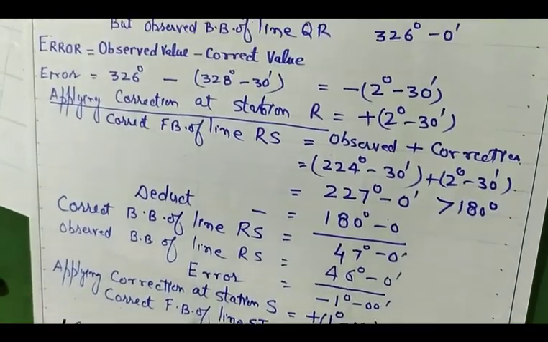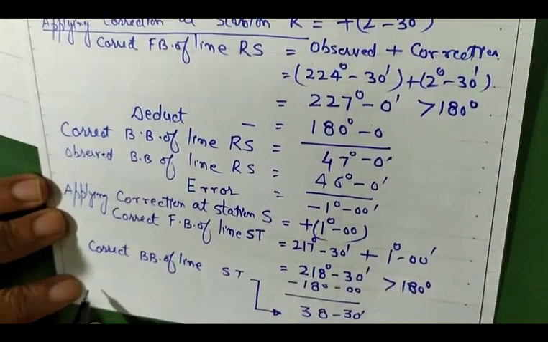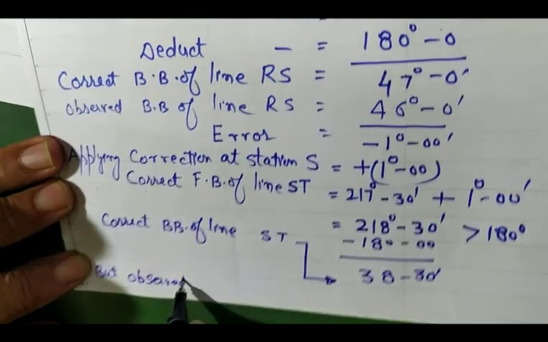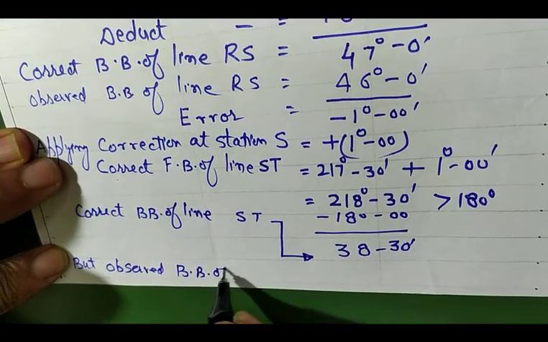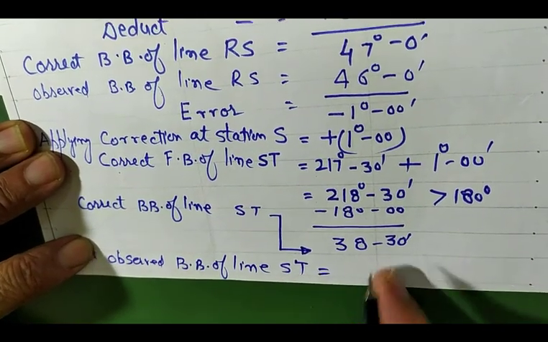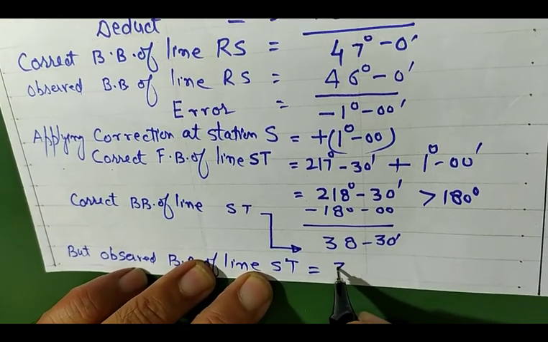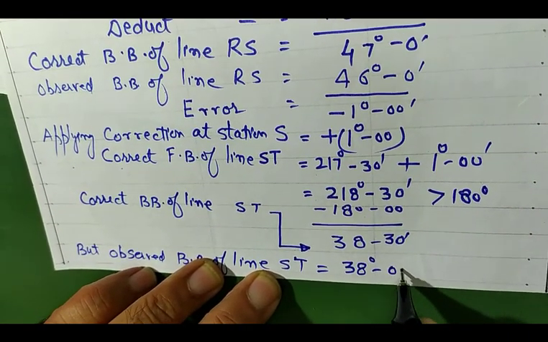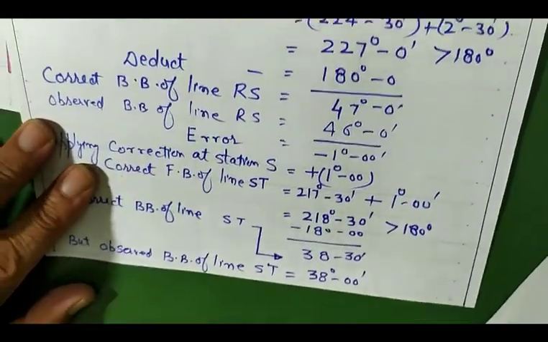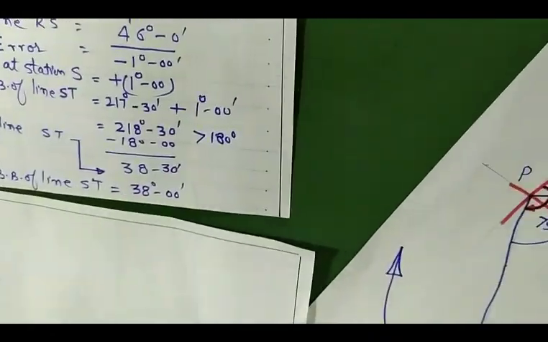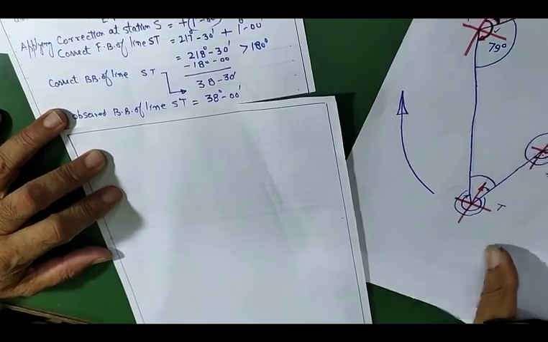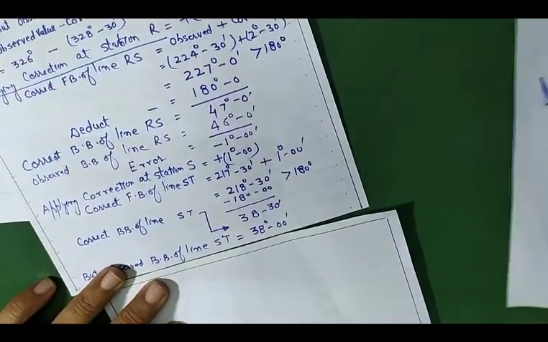What is the observed value? How much? 38 degree, but the observed back bearing of line ST is given as 38 degree 00 minute. Okay, so similarly you again calculate the error. So what is the error over station S? So sorry, over station, this is the T station. Here is again an error. We can see how much is this error.